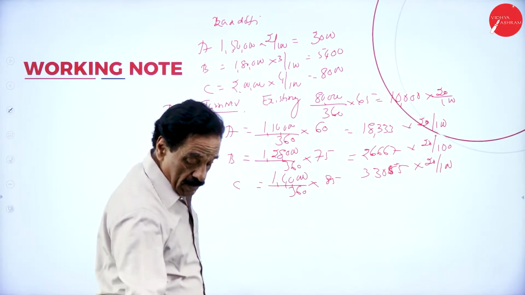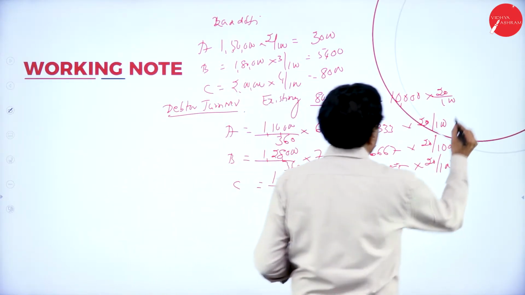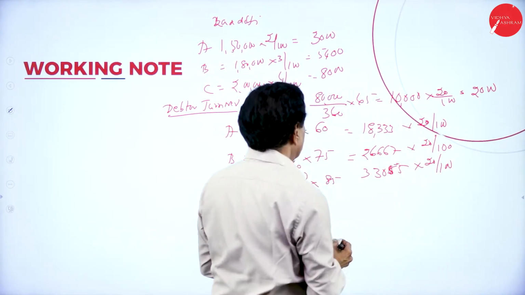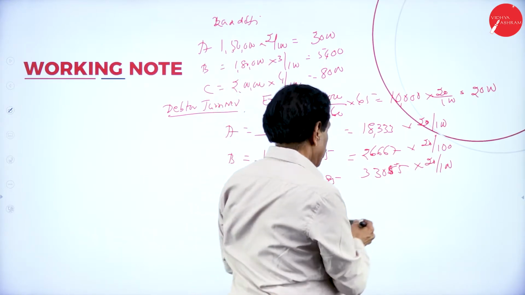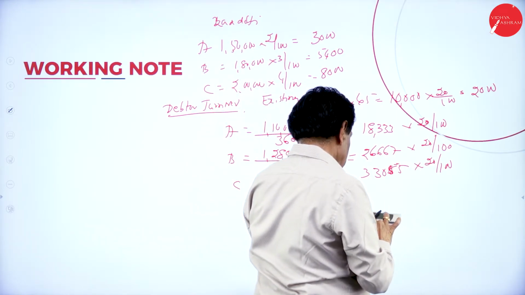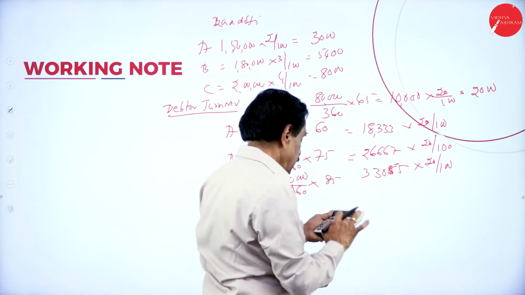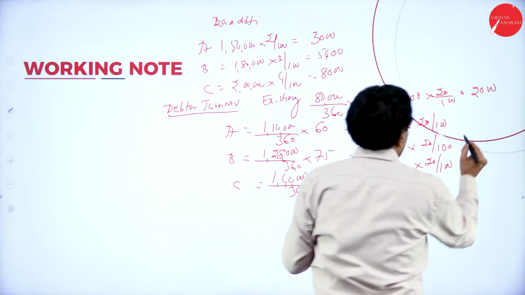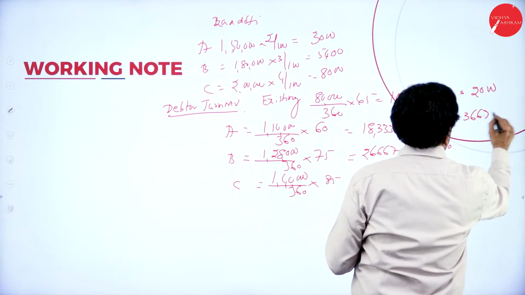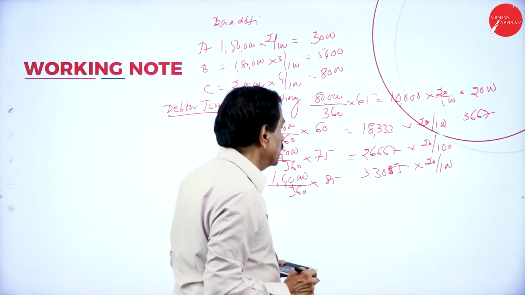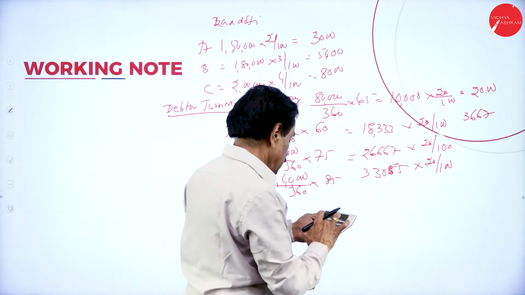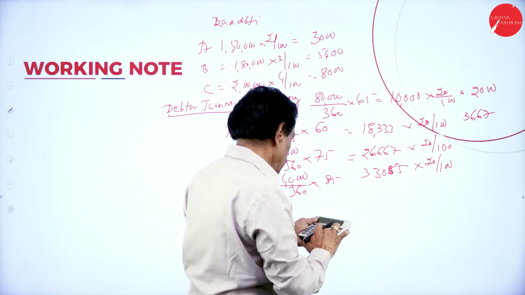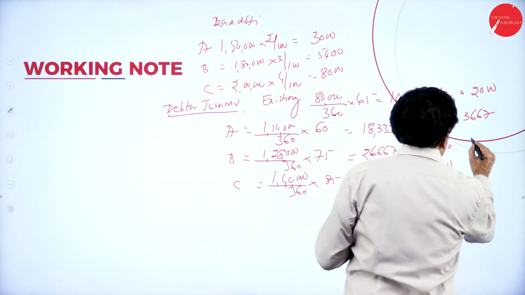This you got. How much you got? So 1/5 means 2,000. 10,000 is there now. 2,000. 18,333, 20 by 100 divided by 5, 3,667. For this 26,667 divided by 5, 5,333.